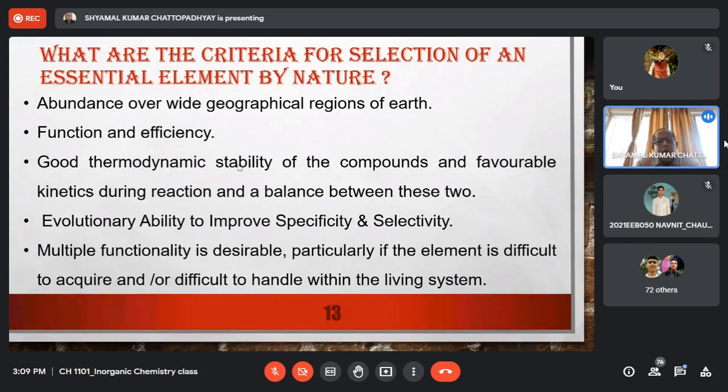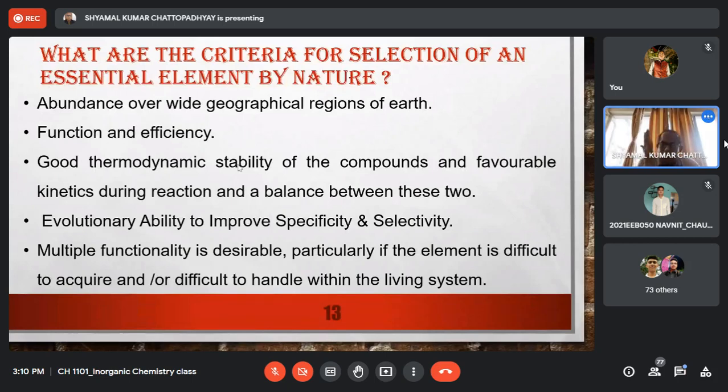The other important aspect of a reaction is its velocity. Probably some physical chemistry teacher will already be teaching you about reaction kinetics and reaction velocity. So a reaction may be thermodynamically very viable, but it may be such a slow reaction that to attain the thermodynamic equilibrium, it requires a lot of time, right? That means the reaction is quite slow, both the forward reaction and the backward reaction are slow, so that the attainment of equilibrium requires much time.